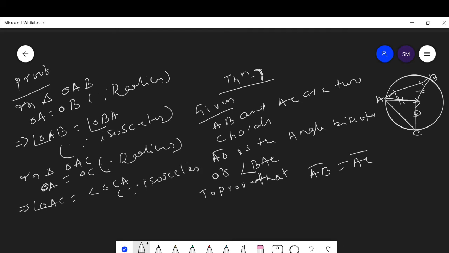As you know, these two sides have equal measure, which means these two angles have equal measure.